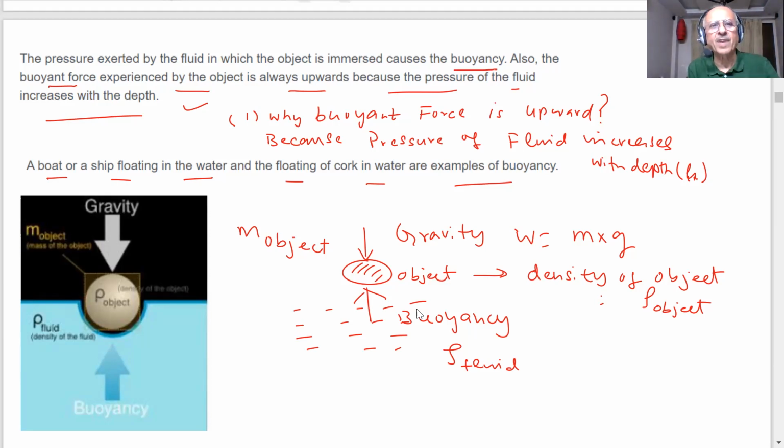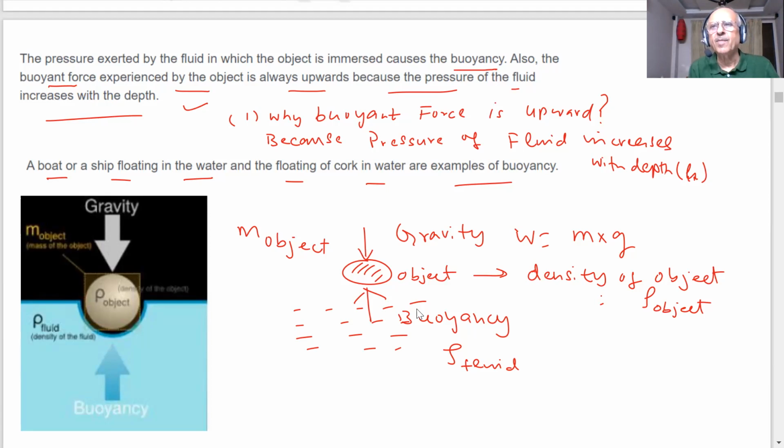As a result of the difference in pressure with depth, the buoyant force acts when you put objects in the water, and it is always in the upward direction. That is the reason you have seen the cork floating, and that is the reason you have seen buckets inside the water appear lighter and heavier when they come out. These are some of the activities which we have done.